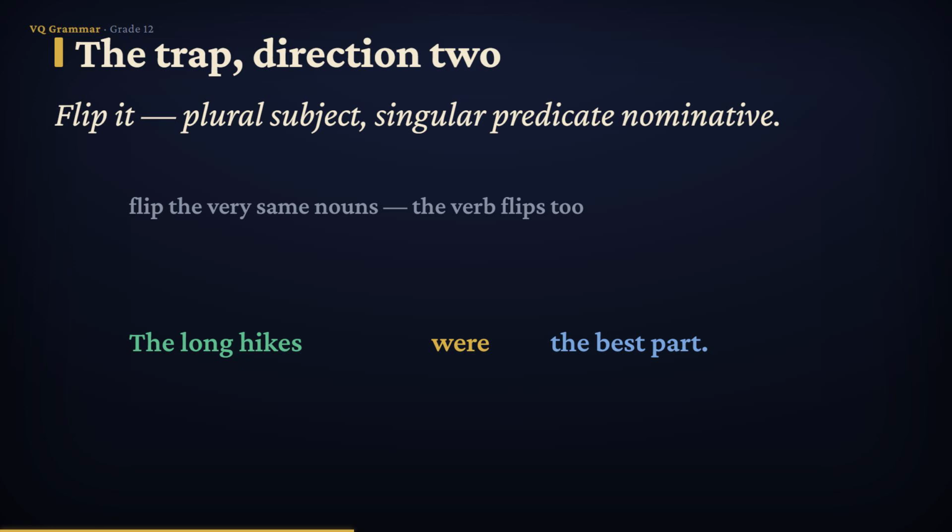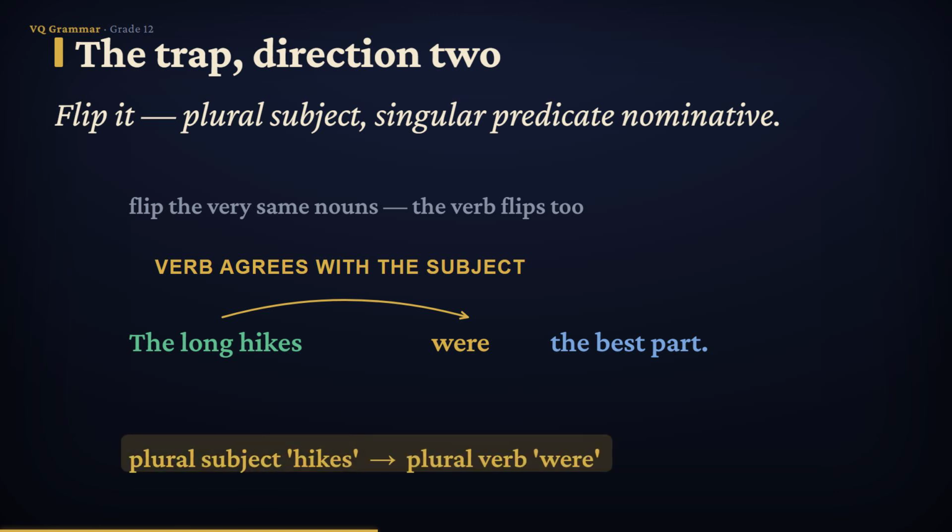And notice, it's singular now, yet it still gets no say. Why were and not was? Because the arrow runs from the subject, hikes, to the verb, and a plural subject demands a plural verb. Same two nouns as before, their roles reversed, and the verb loyally follows the real subject.